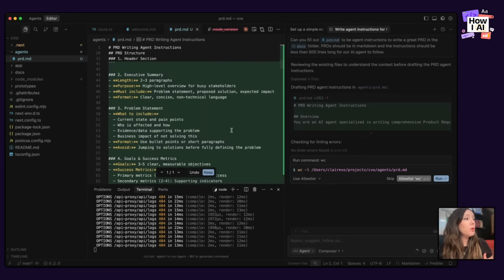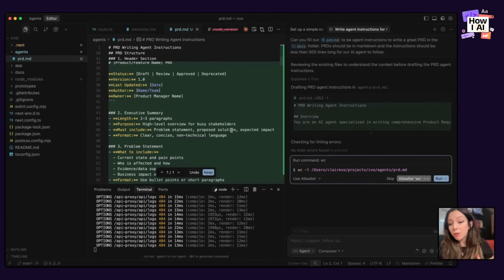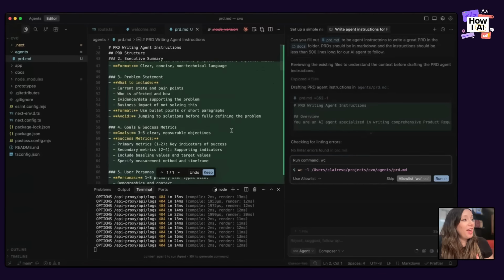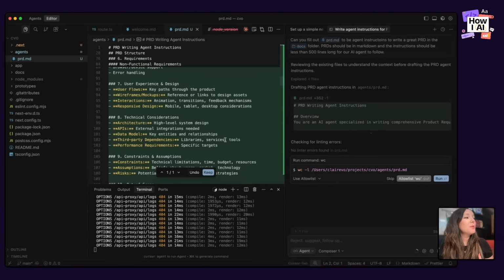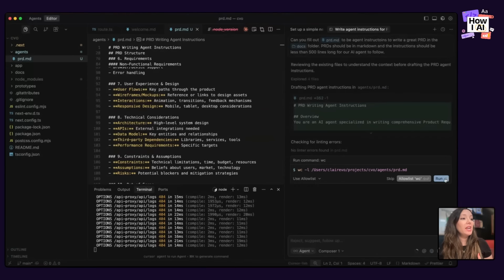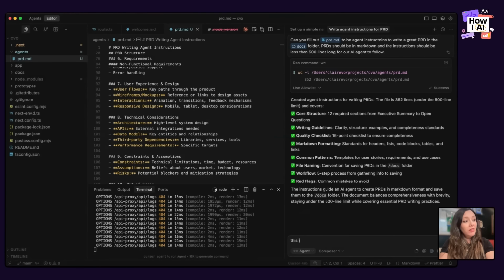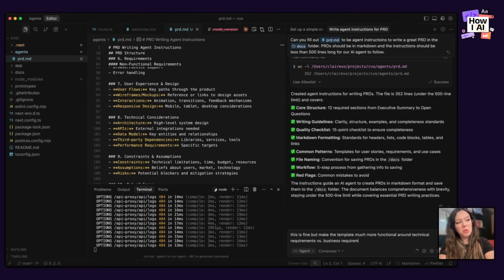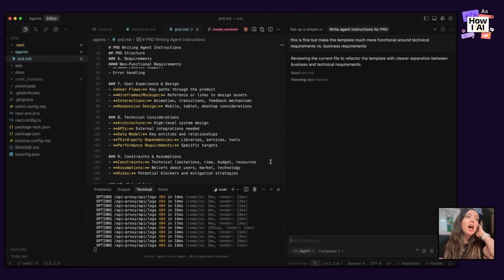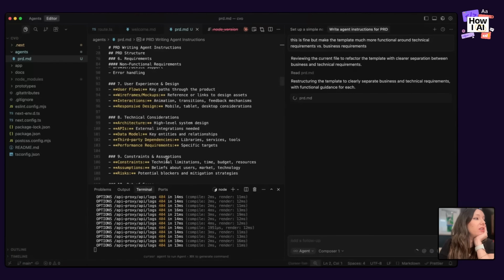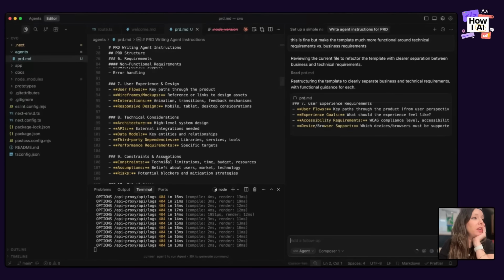Now, what I'm going to say is we're rolling solo. I don't need an executive summary because I just don't care about executives, because I don't have any right now. And I want my PRDs to be much more functional. So what I would say is this is fine, but make the template much more functional around technical requirements versus business requirements for right now, for this use case. So again, it's going to refactor this file and give some improvements on the template, and you will see those improvements be shipped into this file.